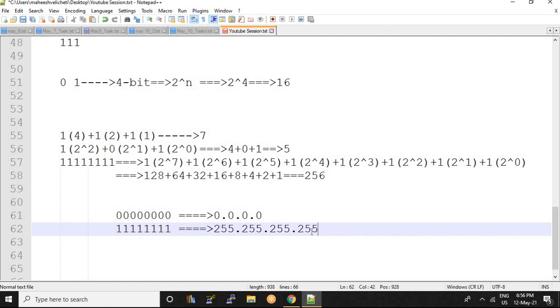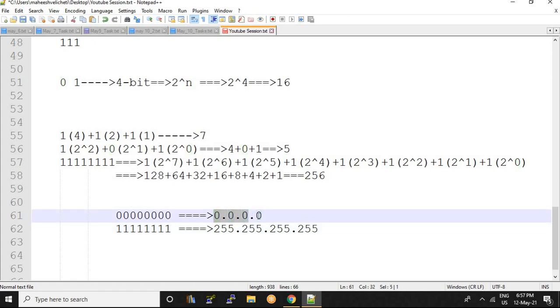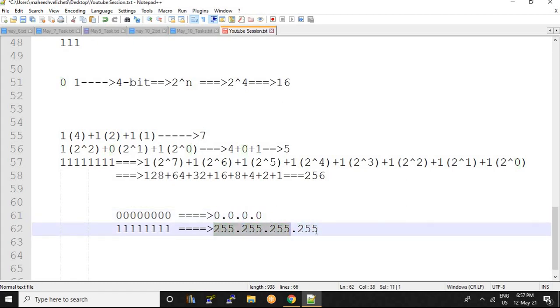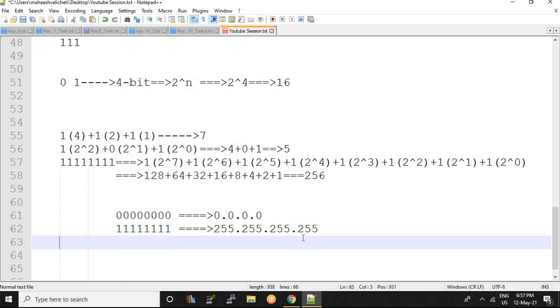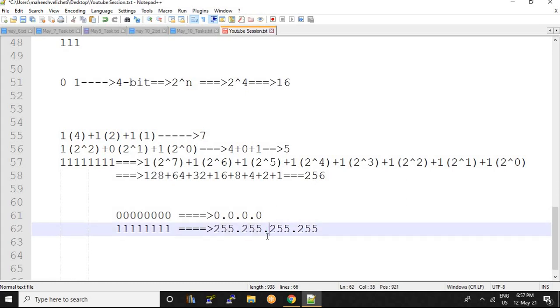So there is no possibility of crossing this limit. There is no possibility of 256 or 257 or anything. The last value for any part, these are 4 parts, right? The start must be 0 for every part, and for every part the ending must be 255. So did you understand how you got this value 255?